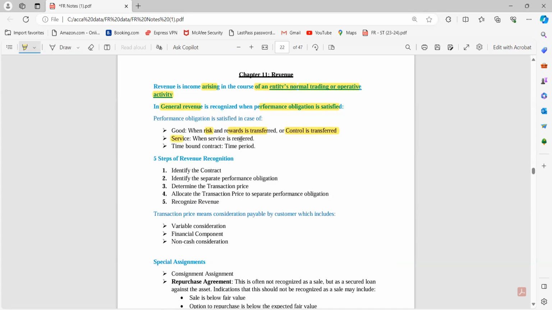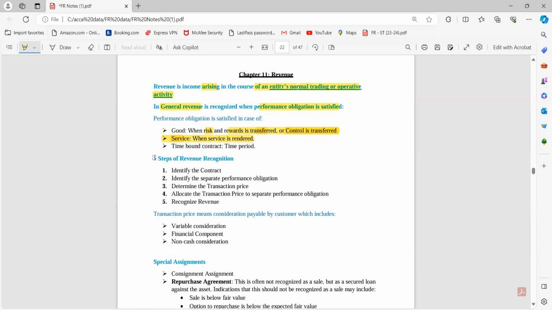So yes, in case of services, when the service is rendered, suppose I am teaching you this FR course on a paid basis. When I have delivered all the classes, even if you have not paid me, I have done my part of the obligation, I have delivered all the lectures, so I can recognize the revenue. And if there is a time-bound contract related to a 2-month period, where I will be giving you a certain amount of service, then once the time period has expired, I can recognize the revenue after that particular time period.